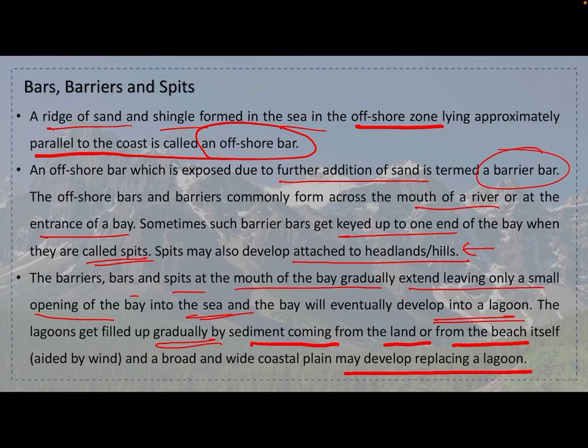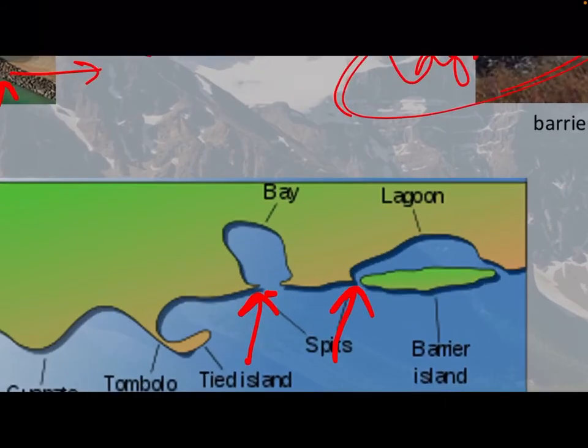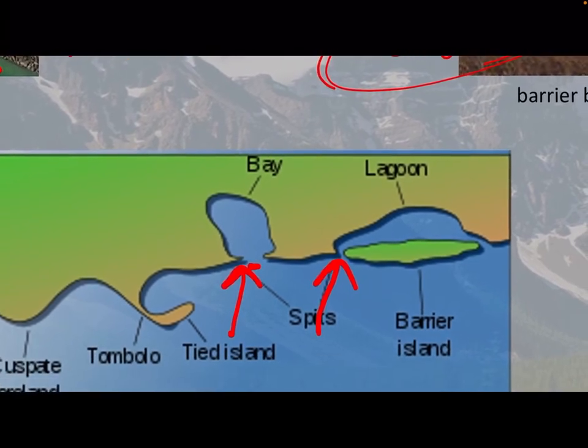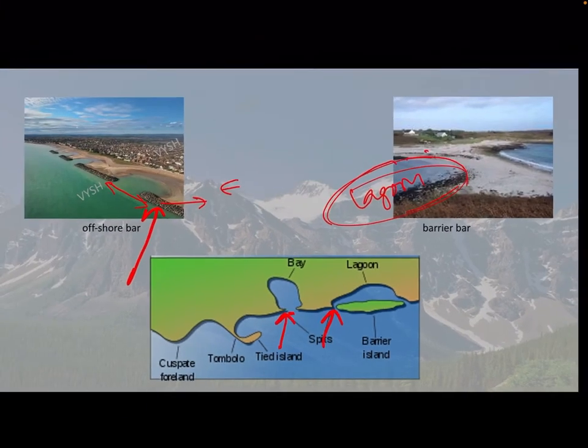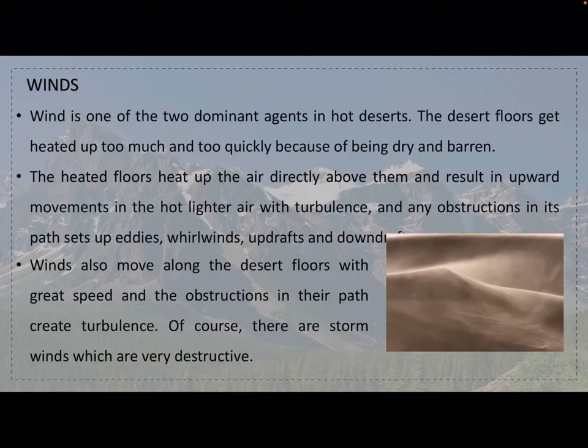So more or less that lagoon will also get into a coastal plain kind of a thing because of the sediments getting settled there. Okay, see, this is a spit, this is a spit. And this is a bar. If we see small bars, and this is a huge thing basically. Consider this as an aerial view. So these small bars and barriers won't be visible, but this thing is a lagoon basically, because here the bars, and here this offshore bar and barrier bar may have formed.